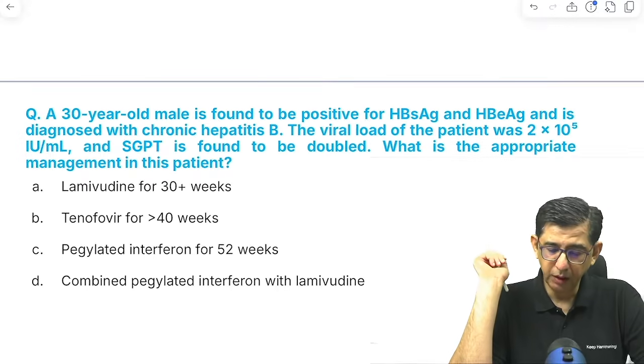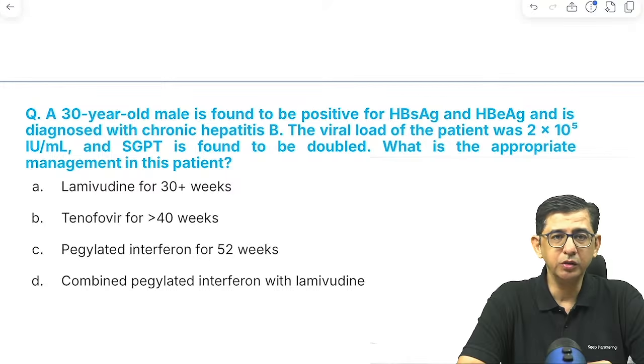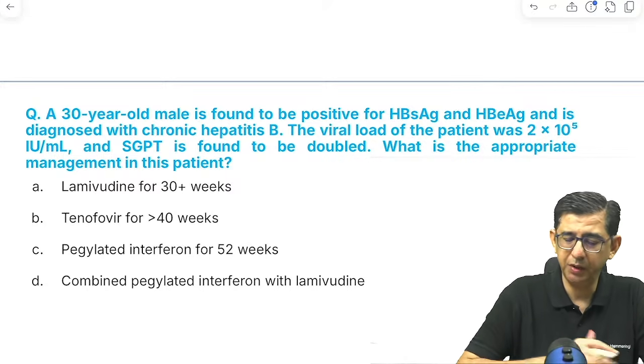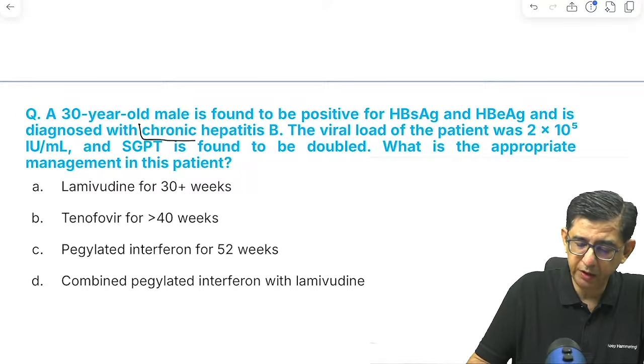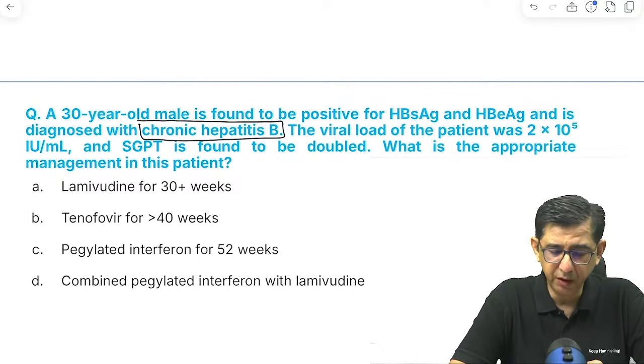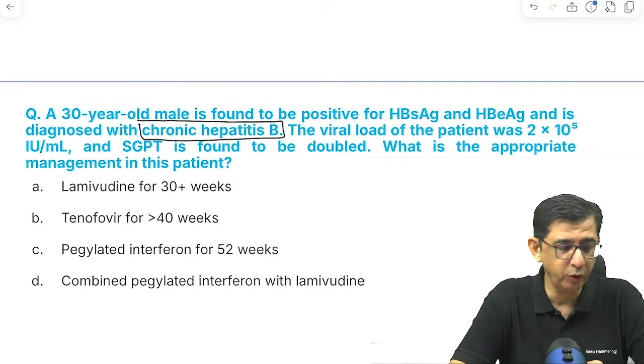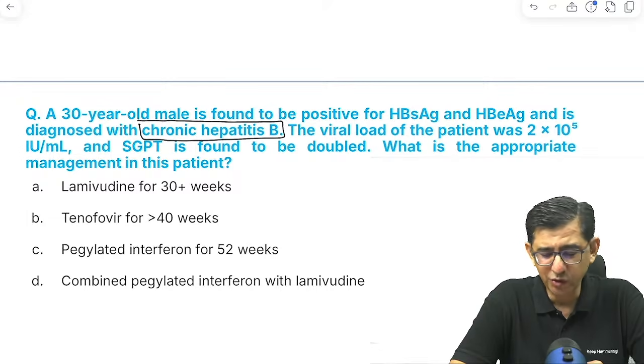Okay. Next is a patient who's hepatitis B positive, E antigen also positive, and he's having chronic hepatitis B. Because he's having elevated SGPT, and the SGPT elevation tells me cytopathic effect of the virus, and the virus load is also high, like 2 into 10 to the power 5 international units. So it tells me that the virus is actively replicating and is causing cytopathic effect. So I would like to use treatment for this patient.